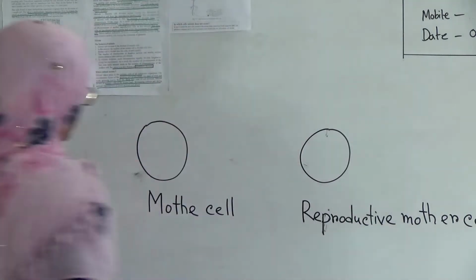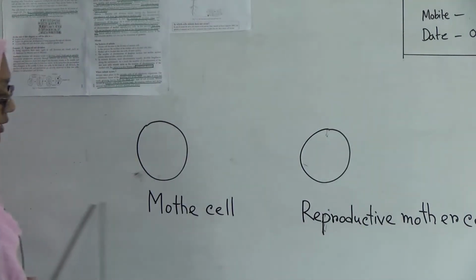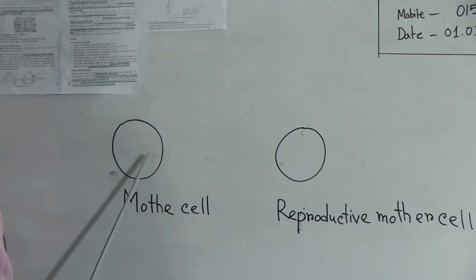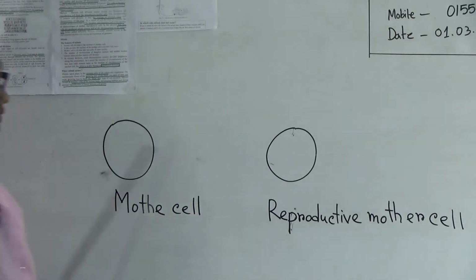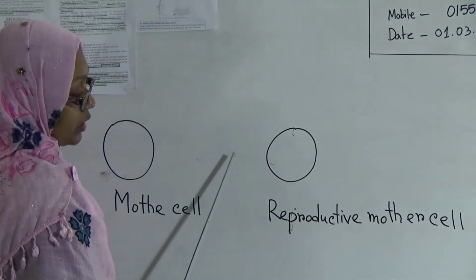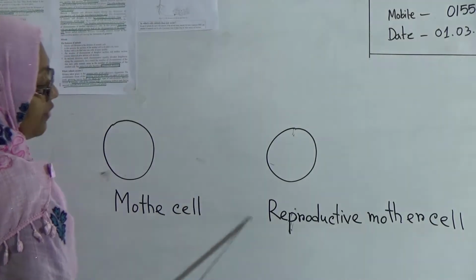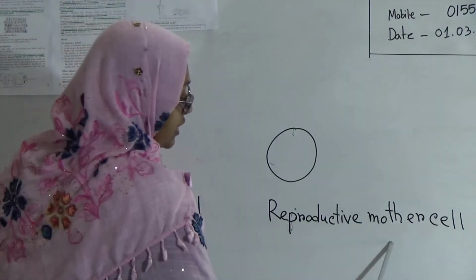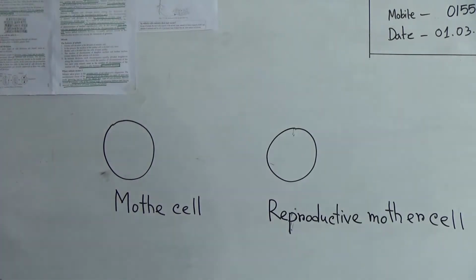The first cell of mitosis from which the cell division starts will be the mother cell. Normally mitosis occurs in somatic cells, and meiosis occurs in reproductive mother cells. The first cell from which meiosis cell division starts, we will call the reproductive mother cell.